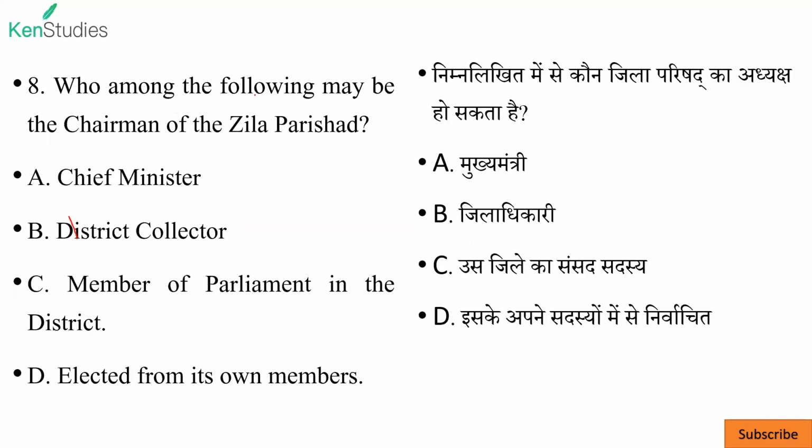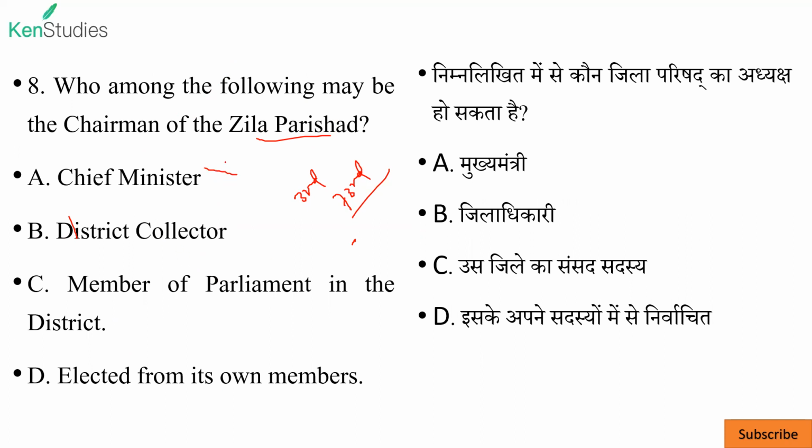Next, who among the following may be chairman of Jila Parishad? Actually, in the third tier of government through the 73rd Constitutional Amendment Act, at the top at district level there is Jila Parishad, at middle level Panchayat Samiti or Mandal Panchayat, and at lower level Gram Panchayat.